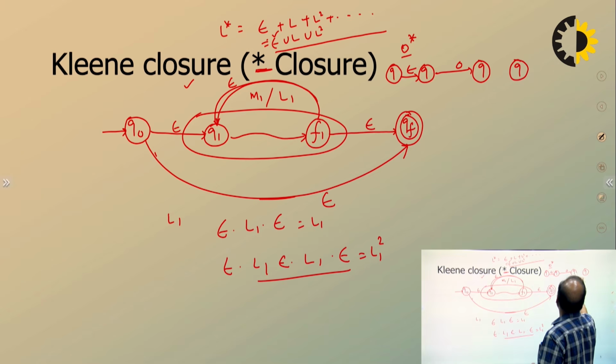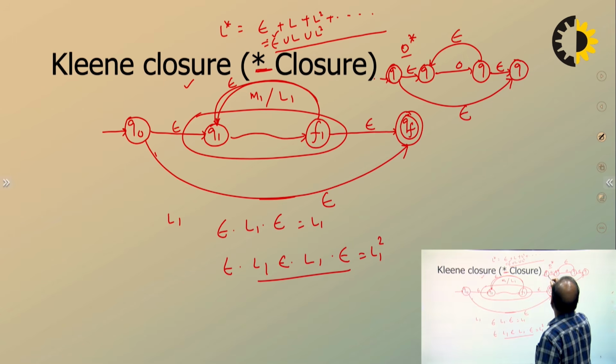From here you take epsilon, from here you take epsilon, from here you take epsilon, and from here you take epsilon. So this is the same method. This is the starting state and this is the final state. By doing this, you can say that this is actually accepting 0 star. Epsilon is accepted. One time 0 is accepted, 2 times you can go and repeat it. So it will accept 0 star.